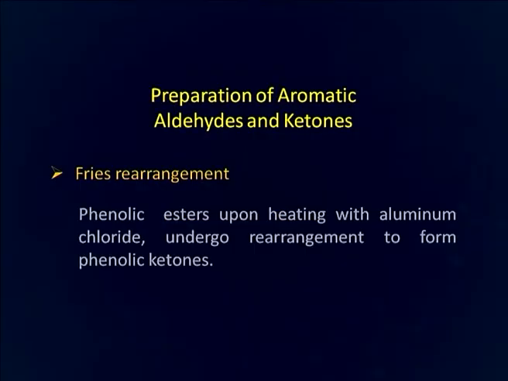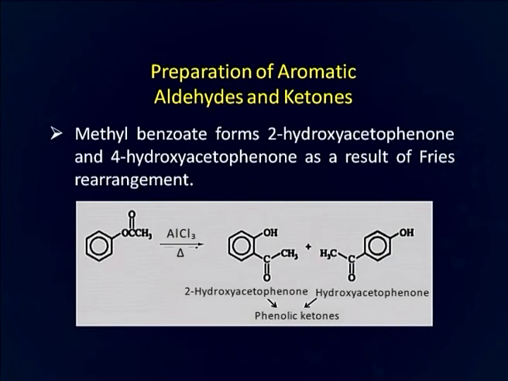Then we will discuss Fries rearrangement. In Fries rearrangement, the phenolic esters upon heating with aluminum chloride undergo rearrangement to form phenolic ketones. Methyl benzoate forms 2-hydroxyacetophenone and 4-hydroxyacetophenone as a result of Fries rearrangement. This is methyl benzoate. The acetyl group from here migrates to either ortho position or para position of the benzene ring. As a result, these products are formed.